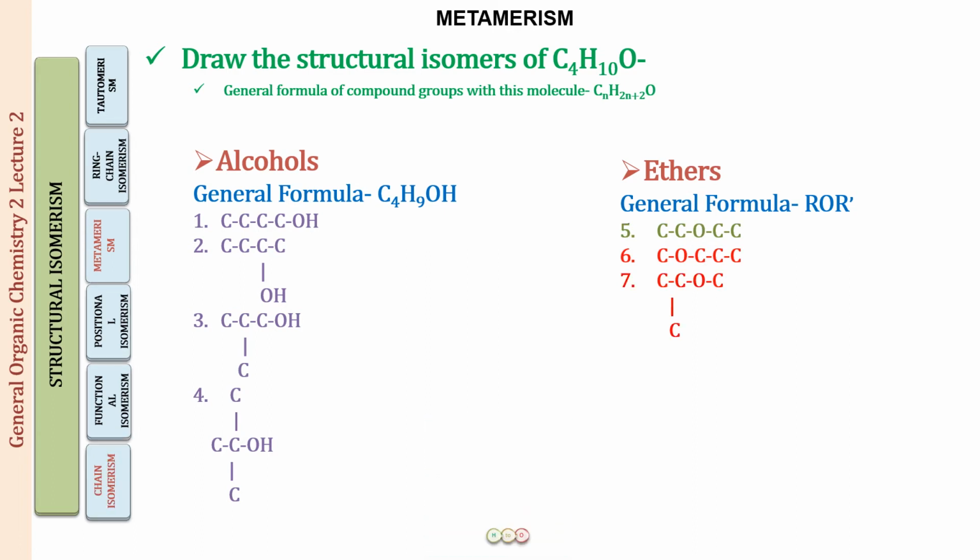All right. And now if you look at 6 and 7, here what you see is 1 carbon and 3 carbons. Here also it is 3 carbons and 1 carbon. So what are these? Well, these are also going to be metamers only. So there is a difference in the nature of the alkyl groups. This is a methyl group and this is a propyl group. This is an isopropyl group and a methyl group. So there is a difference in the nature of the alkyl group. So this is also going to be metamerism.